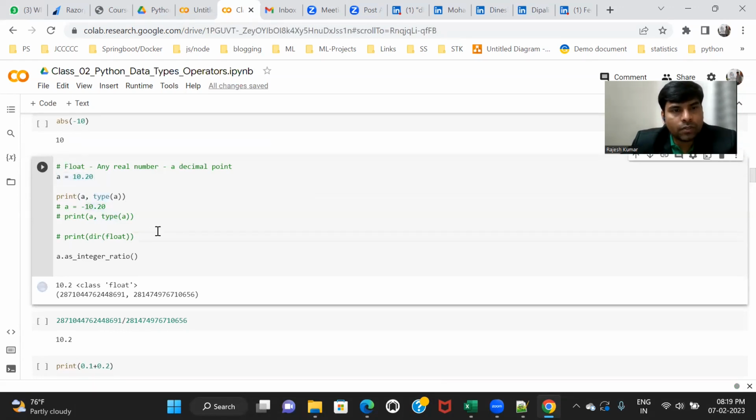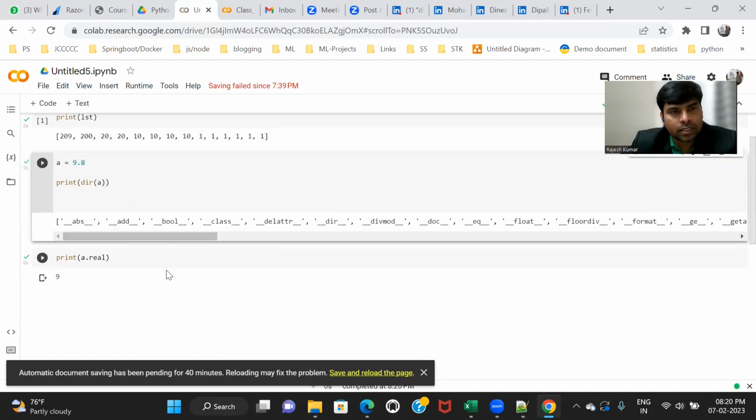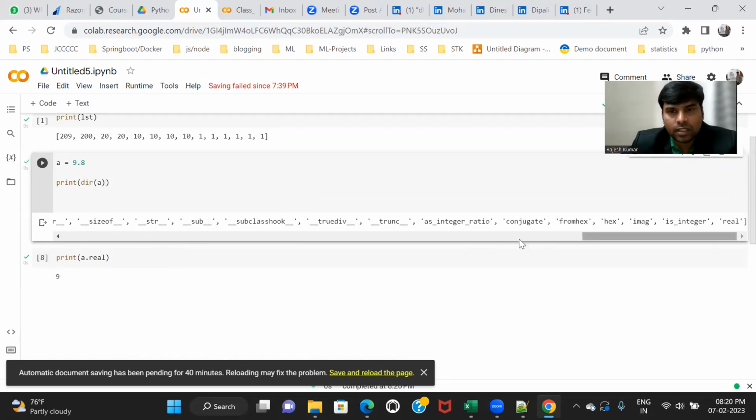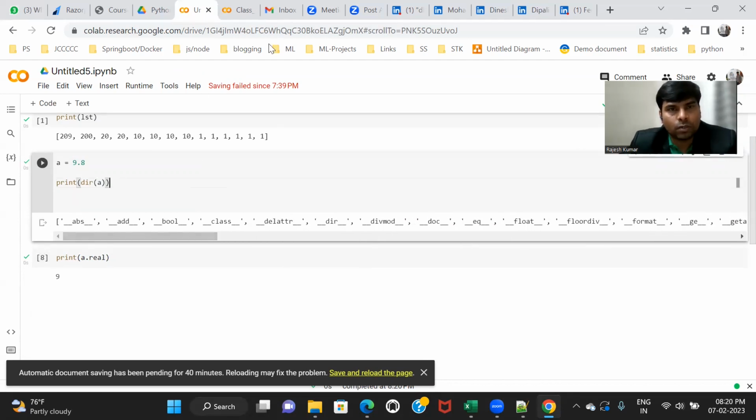Again, if you want to understand the different attributes inside float, you can use the dir function, similarly to int. It will tell you the list of all attributes available inside float. You can see it has a lot of things: imaginary, is_integer, real, conjugate, and more. These are some attributes.